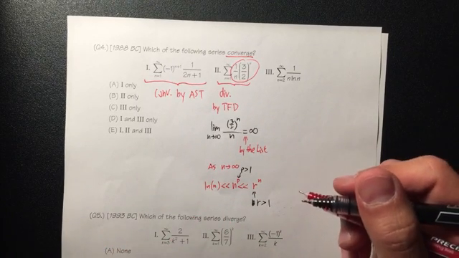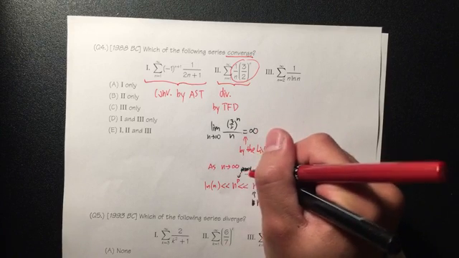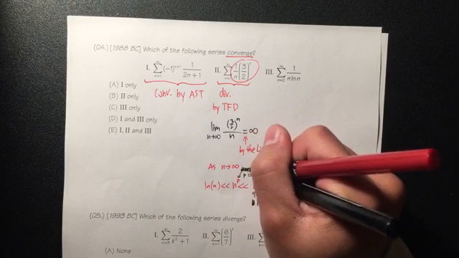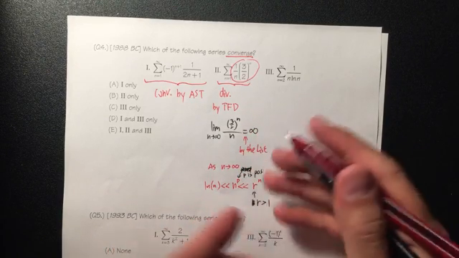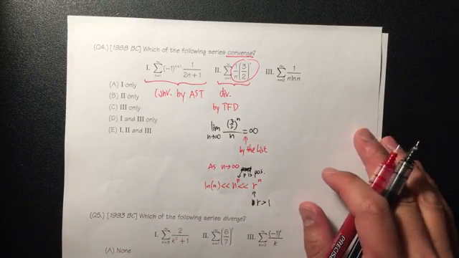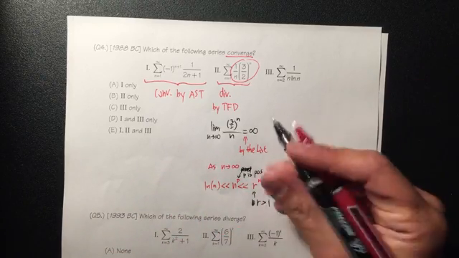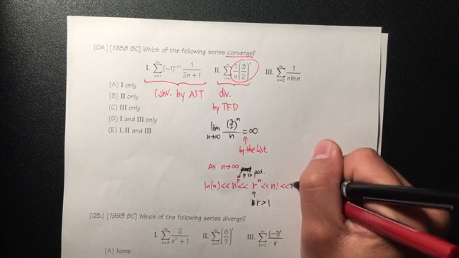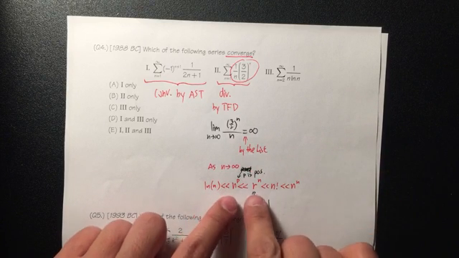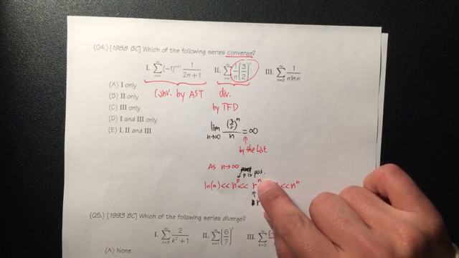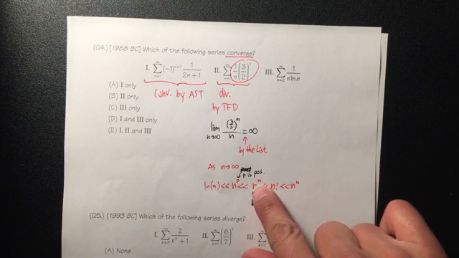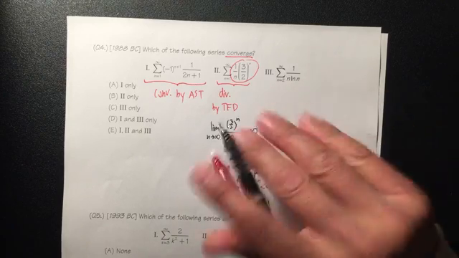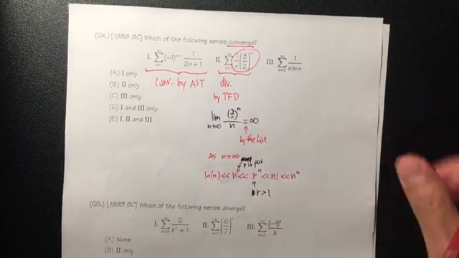So this is not p greater than 1. Oh man, I cannot erase anything. This is p is positive, so you can actually have something like 1/2. This still goes to infinity. Yes, Wuhan, you got it right. And then of course, the last ones, if you want to finish it, is n factorial next, and then the last one is n to the n. But anyway, we're just comparing this to r to the nth power when r is greater than 1. This is way bigger than n to the p power. So this right here goes to infinity.